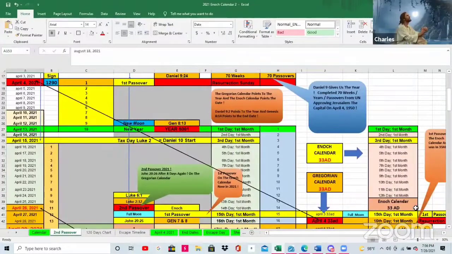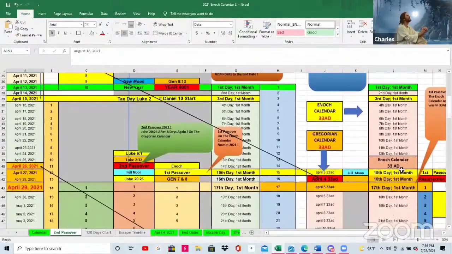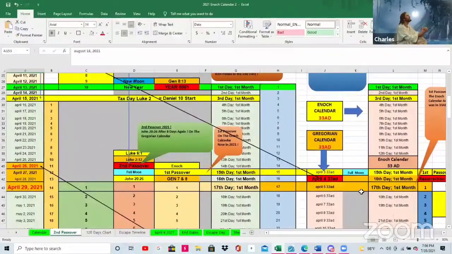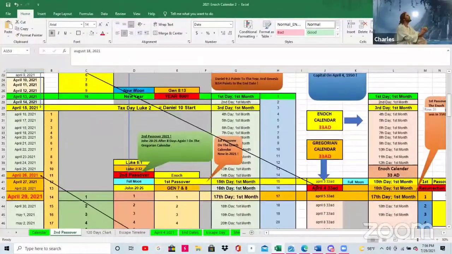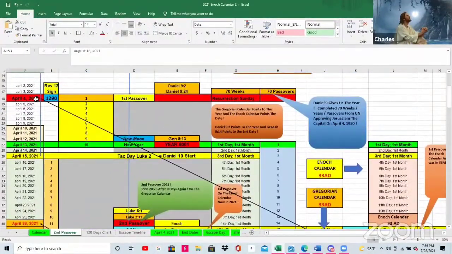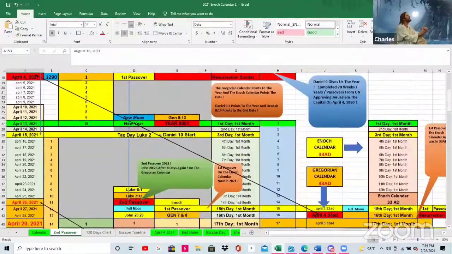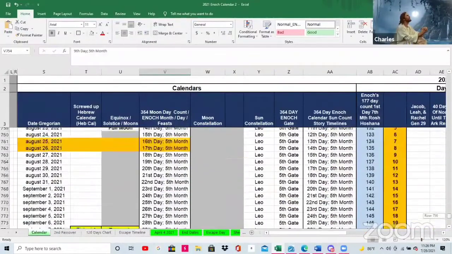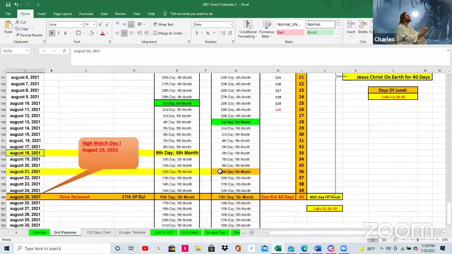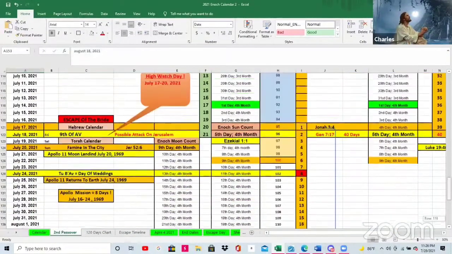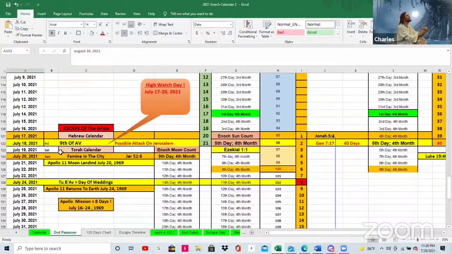Well, we know in 33 AD, like I said, if the Gregorian calendar existed back then, Resurrection Day would have been April the 4th. What was Resurrection Day this year? April the 4th, exactly the way it was in 33 AD. Every time we've pointed to the Enoch calendar, something in fact happened.